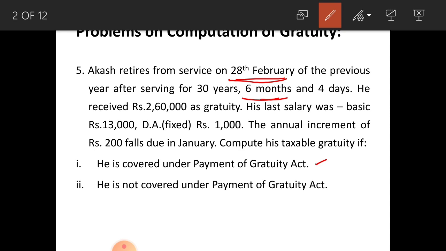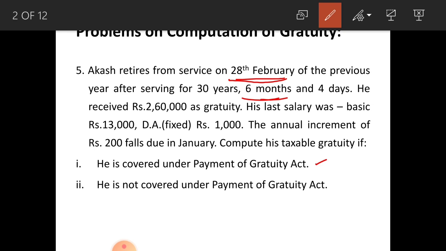Last salary means it is the salary of the month January, that is his last month of service in the company was 13,000 and DA fixed amount, that is 1,000 rupees. For covered under Payment of Gratuity Act, salary means basic plus DA. But for not covered under Payment of Gratuity Act, in this problem you have to consider only basic.